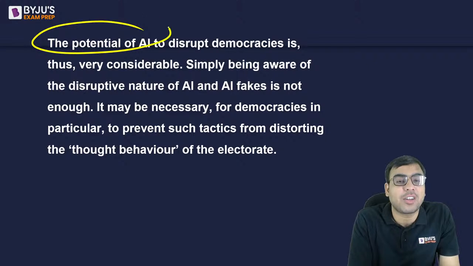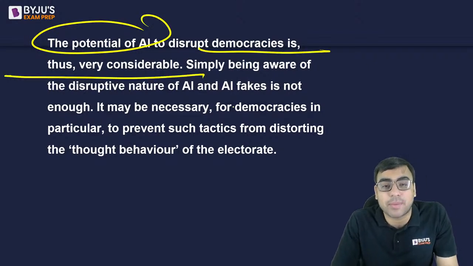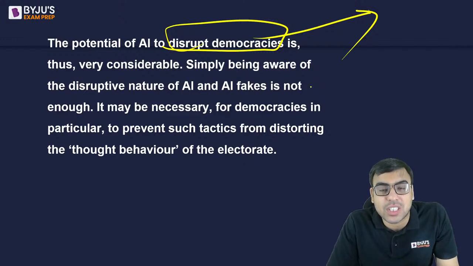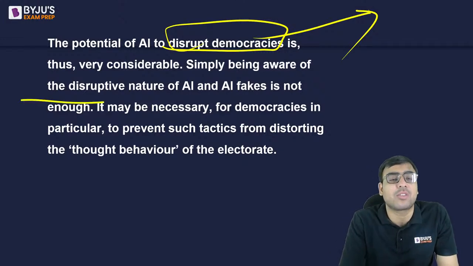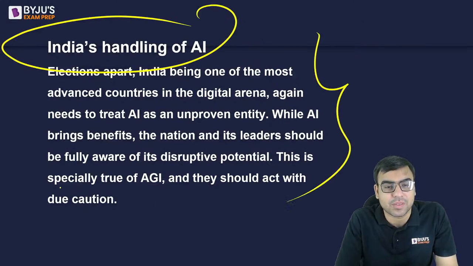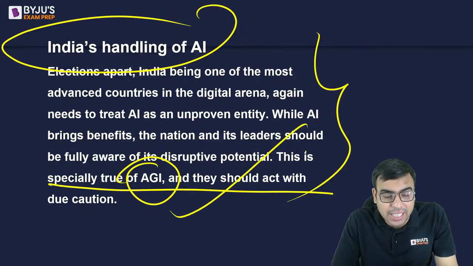The potential of AI to disrupt democracy is thus very considerable. Yes, it can be used by those who are in power to use AI in such a way so as to benefit them. So these are some of the things the author is talking about, है ना? तो ये बता रहे हैं artificial general intelligence and all.